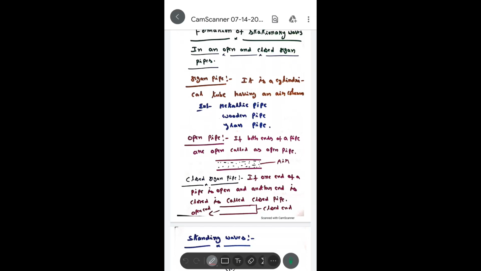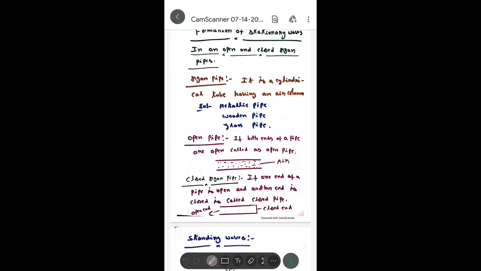First of all, it's about the fundamentals. What is an organ pipe, and what is an open pipe and a closed pipe? You might have heard musical instruments like clarinet, flute, nadaswaram, etc. There people blow and we get amazing musical sounds.